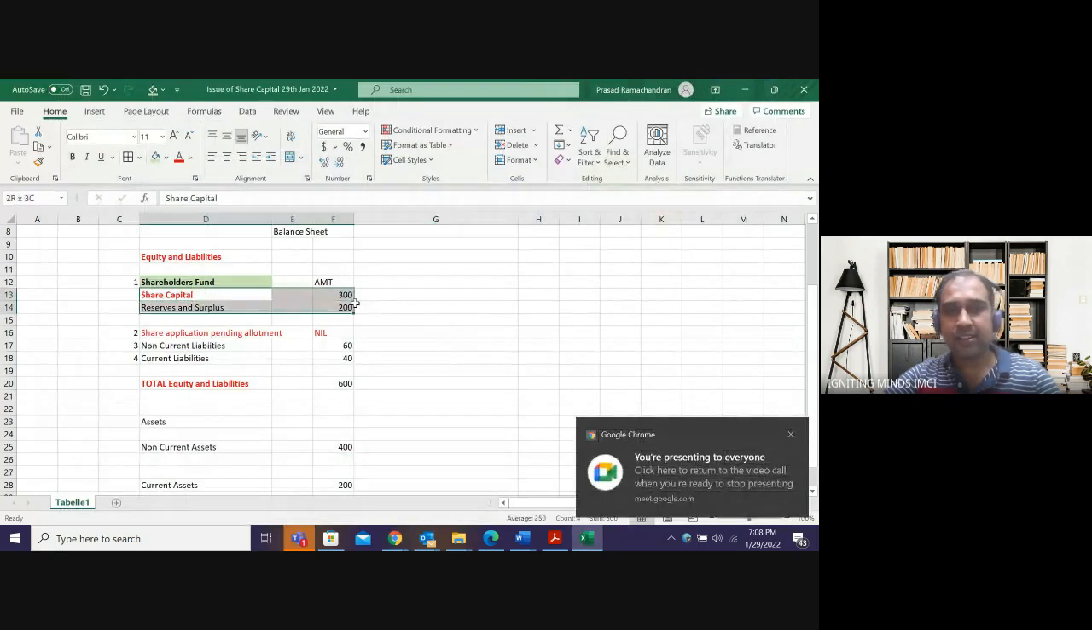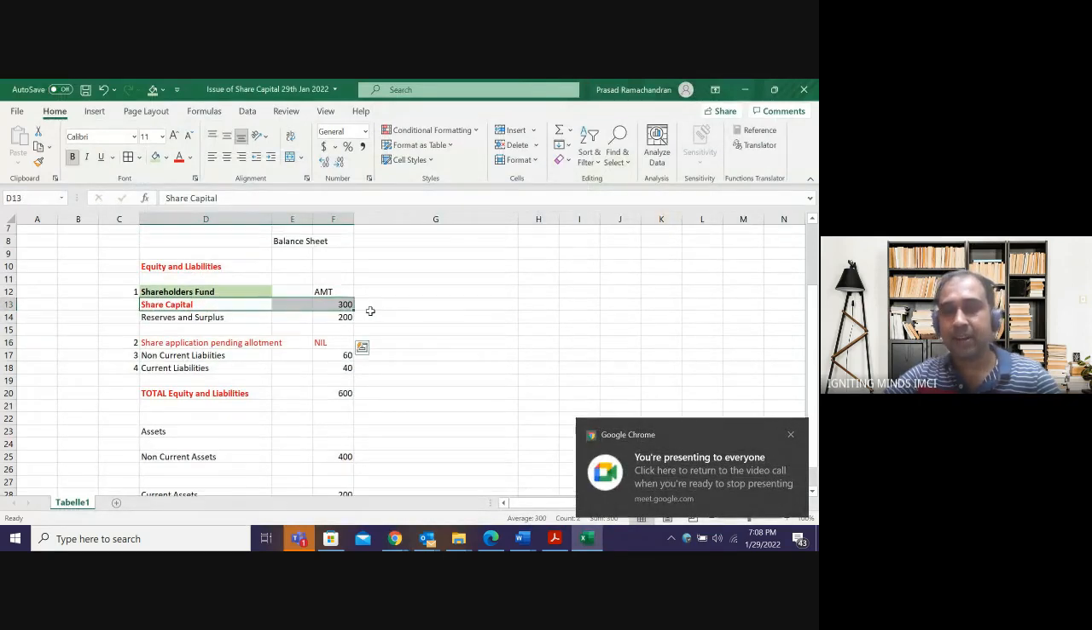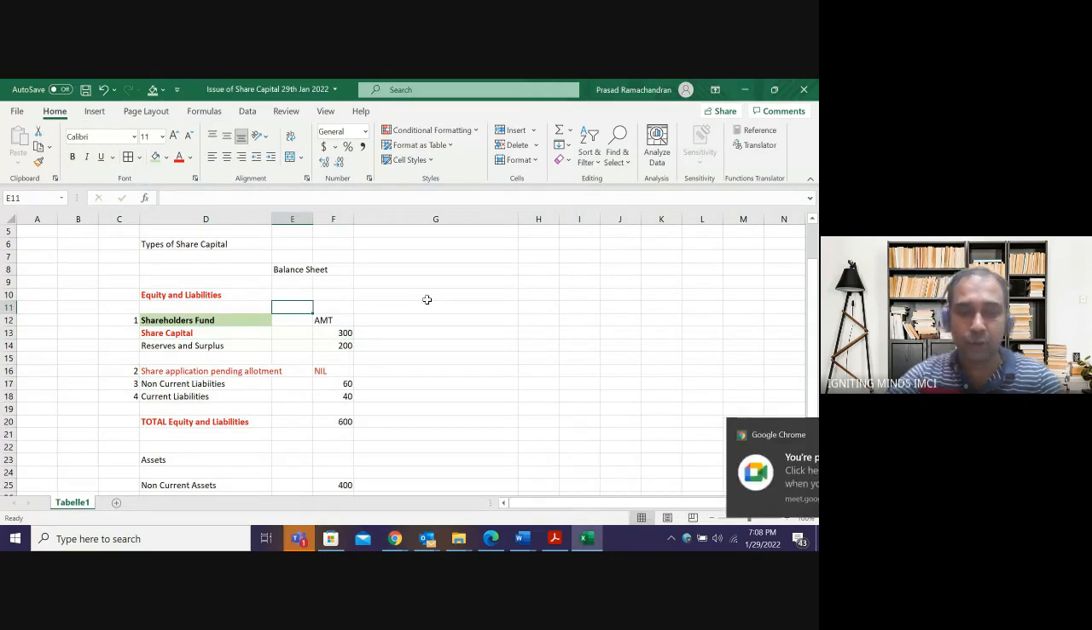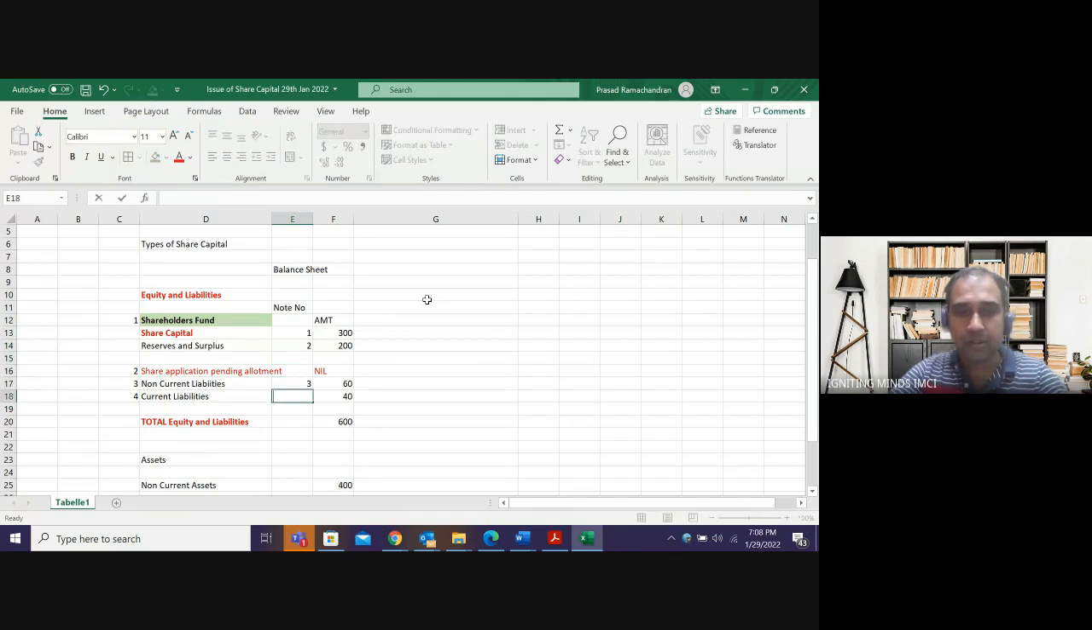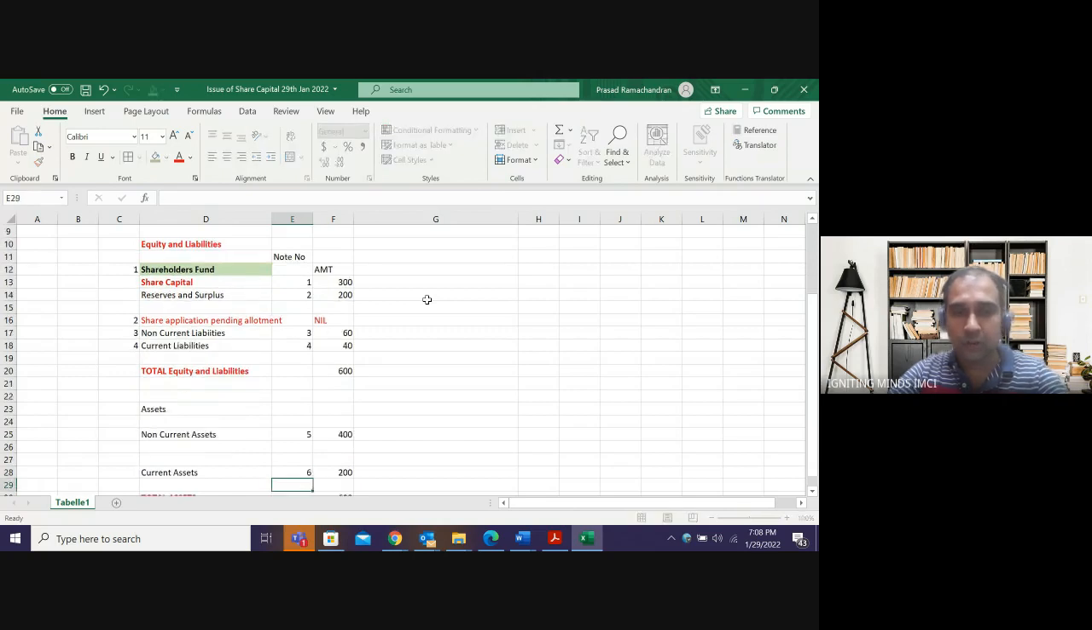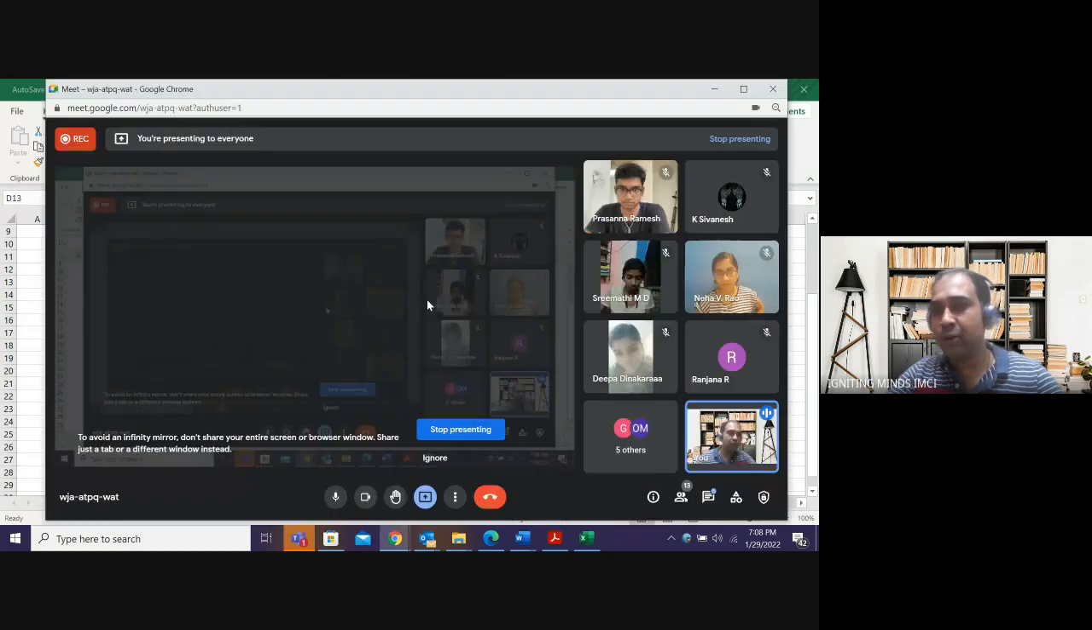So what we are going to discuss is this share capital. Inside share capital, there is something called note number. What is note number? Note number will give me the detail. Everything will have a note number. So what will this note number tell? Inside share capital, it will give me the breakup. If I go to note number 1, share capital, it will tell me how many shares I am having, what is the nature of shares, whether it is an equity share or a preference share, how many numbers of shares. So the details will be there in the note actually.